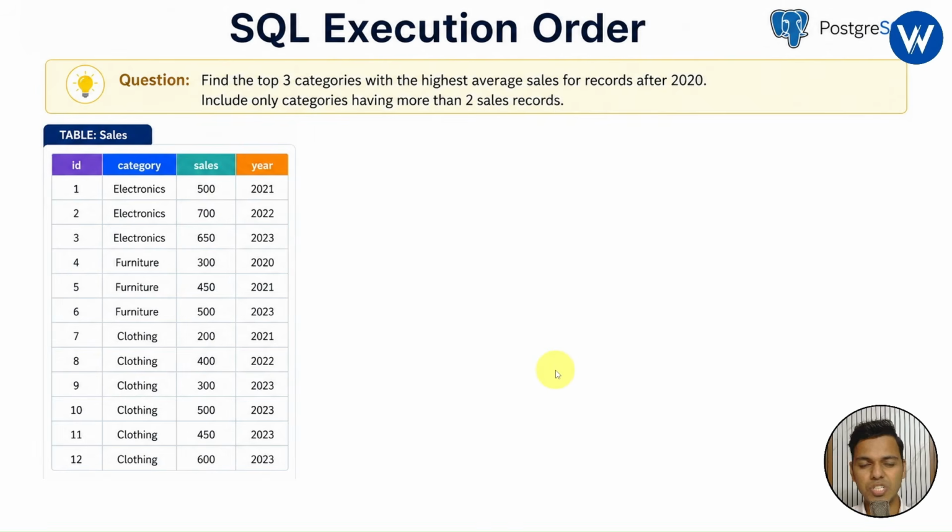Now let's see the question. Our question is: find the top 3 categories with the highest average sales for the records after 2020. Include only categories having more than 2 sales records. Now you might be thinking it's a very big question, right? But don't worry, let me explain it in simple terms.